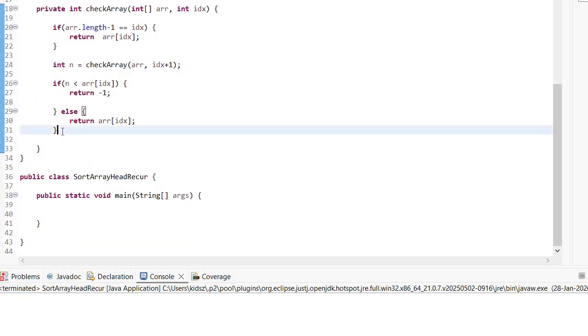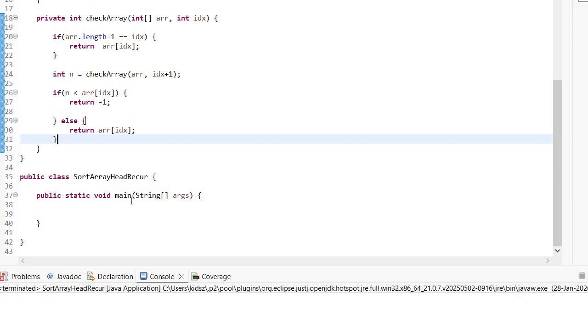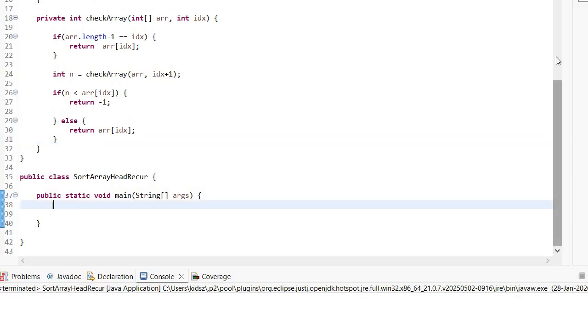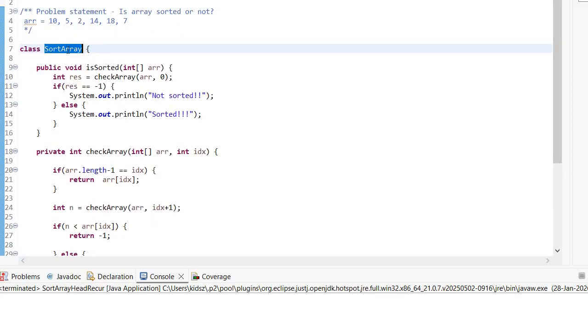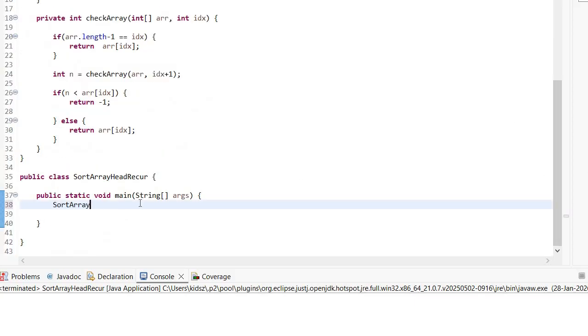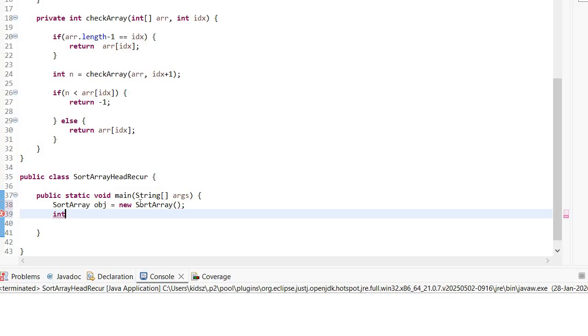Now we are going to complete the main method. In the main method, I'm going to create the object of this SortArray class. I'm going to pass the array, so I need to have the array first, and let's say I'm going to copy the same array.